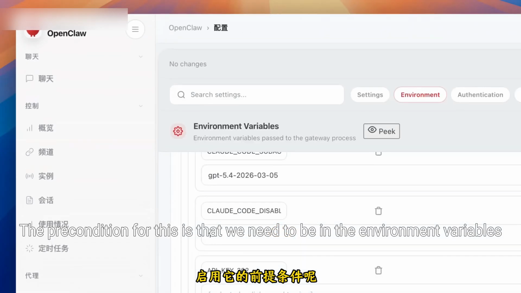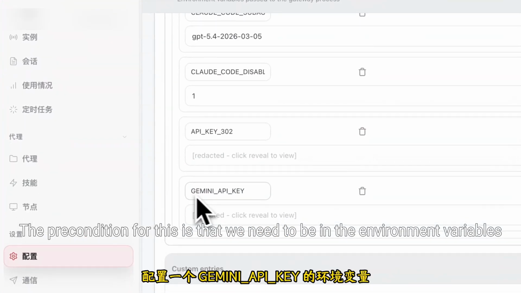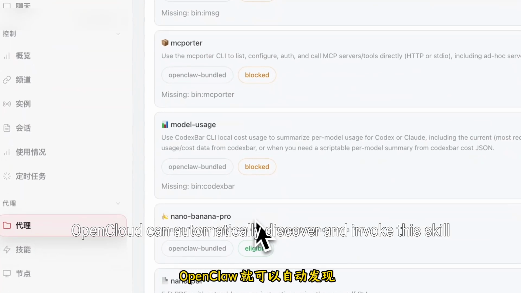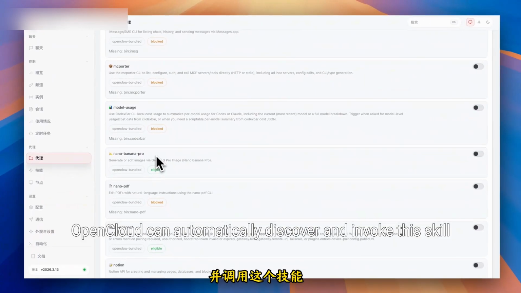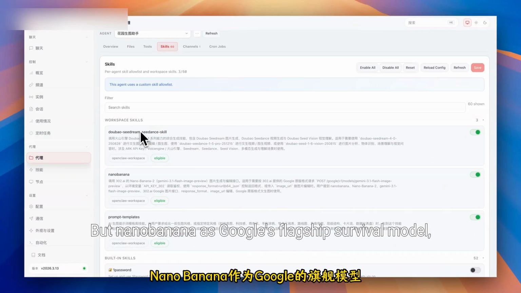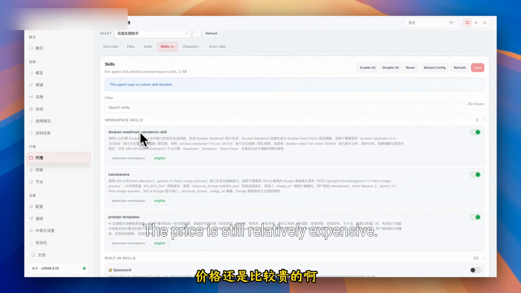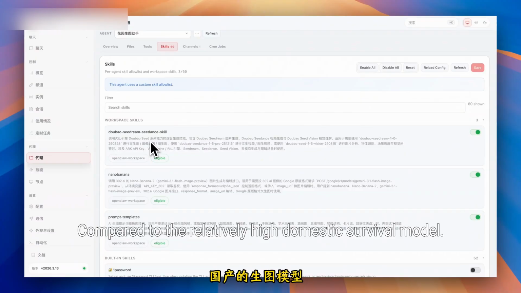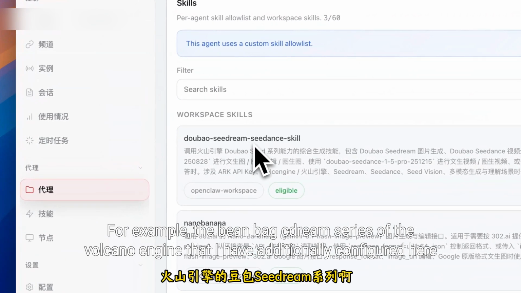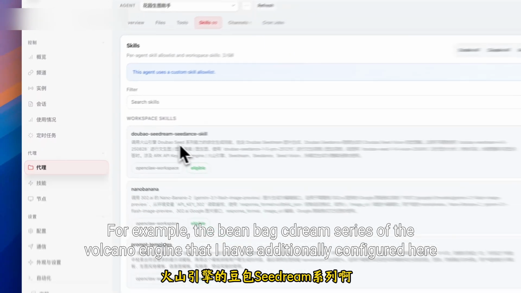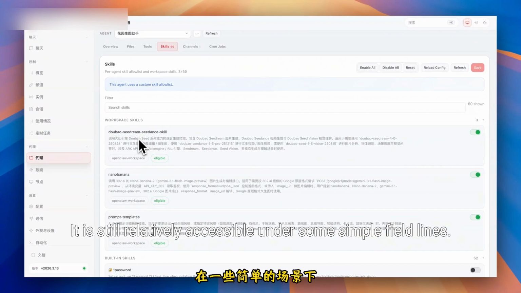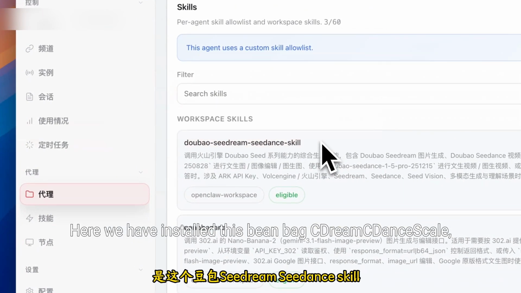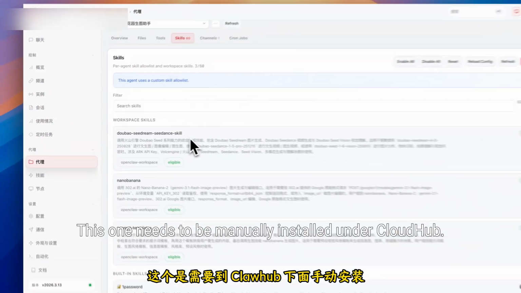The precondition for this is that we need to be in the environment variables. After configuring a dedicated IPFK environment variable configuration, OpenCloud can automatically discover and invoke this skill. But NanoBanana, as Google's flagship survival model, the price is still relatively expensive. So I recommend you to match it with another price, compared to the relatively high domestic survival model. For example, the Beanbag Dream series of the Volcano engine that I have additionally configured here is still relatively accessible under some simple field lines. Here we have installed this Beanbag C-Dream C-Dance scale. This one needs to be manually installed under CloudHub.